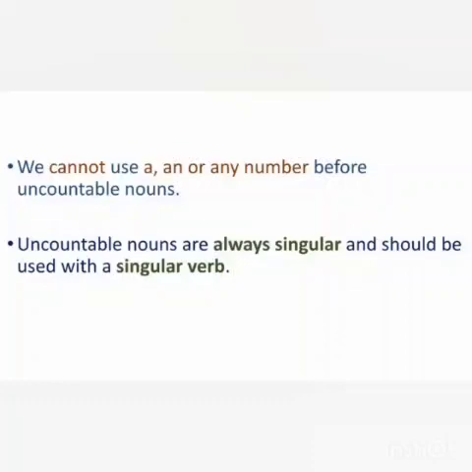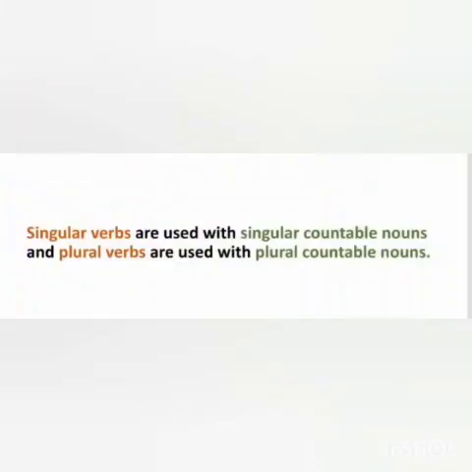Uncountable nouns are always singular and should be used with a singular verb. Means if you use any uncountable noun, it is always in singular form. So we use is verb with that uncountable noun.